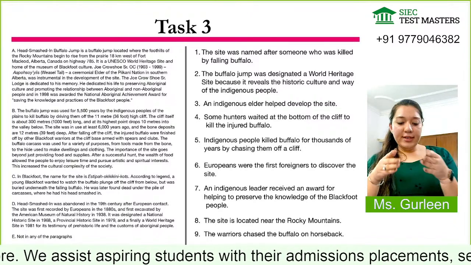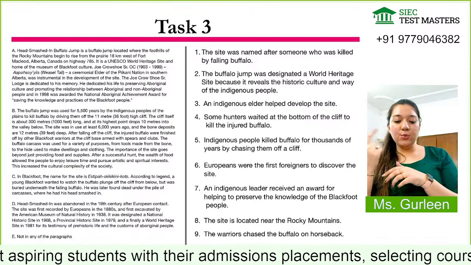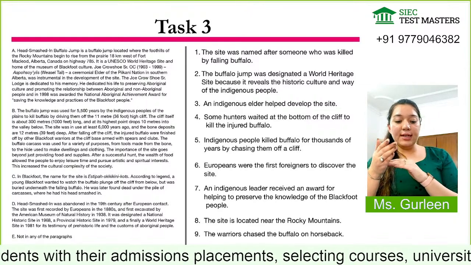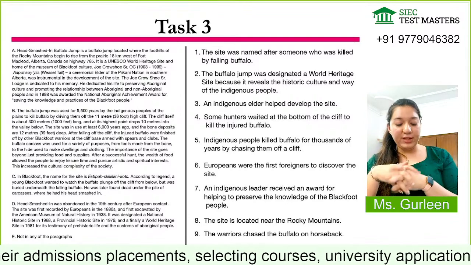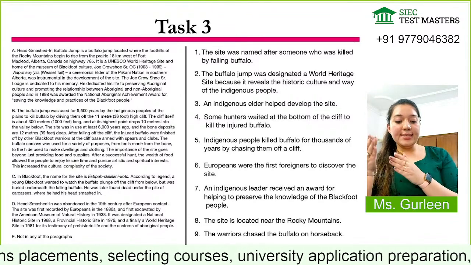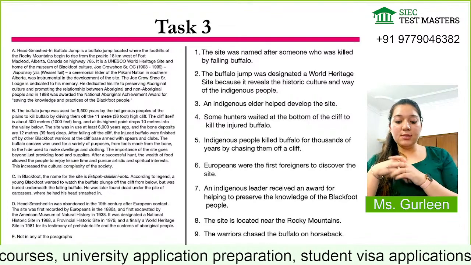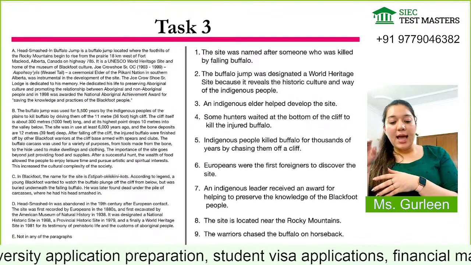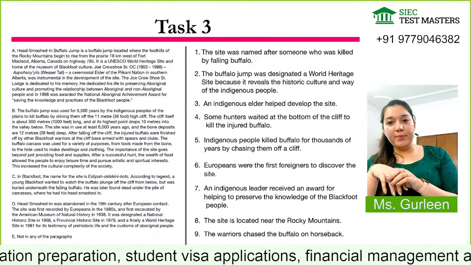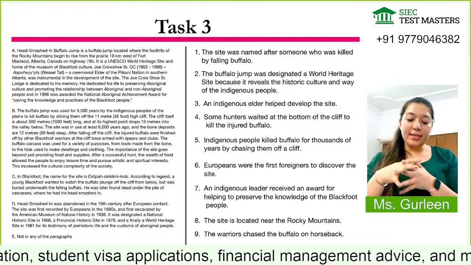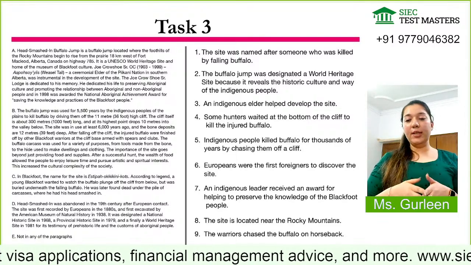Now, if I read the questions, the first question says the site was named after someone who was killed by a falling buffalo. Okay. Next, the Buffalo Jump was designated a World Heritage Site because it revealed the historic culture and way of life of the indigenous people. And then, an indigenous elder helped develop the site.